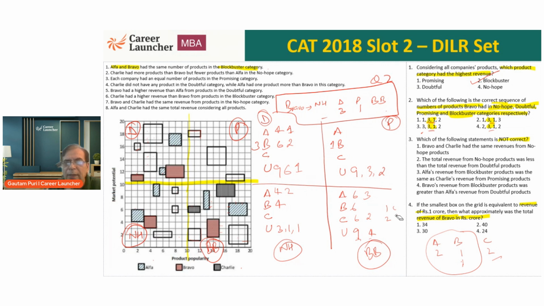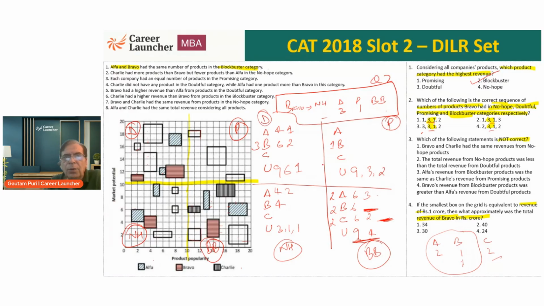So all you need to be clear about at this point of time is that out of these 2, 1 will go to Bravo and 1 will go to Charlie. Which one goes to whom, we don't know. But Alpha will have 2 products, Bravo will have 2 products, Charlie will have 2 products.